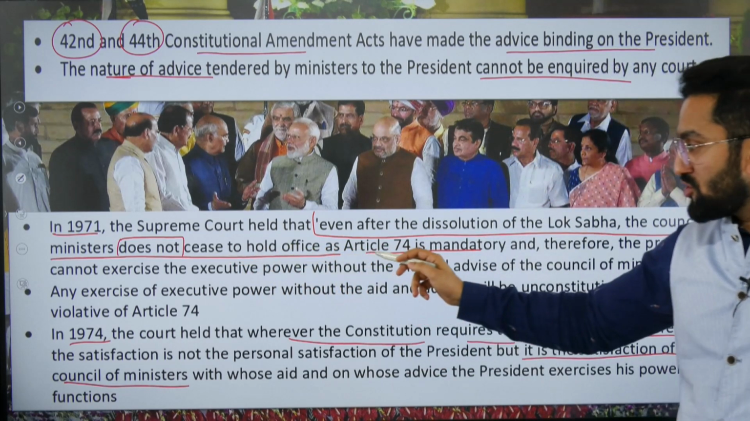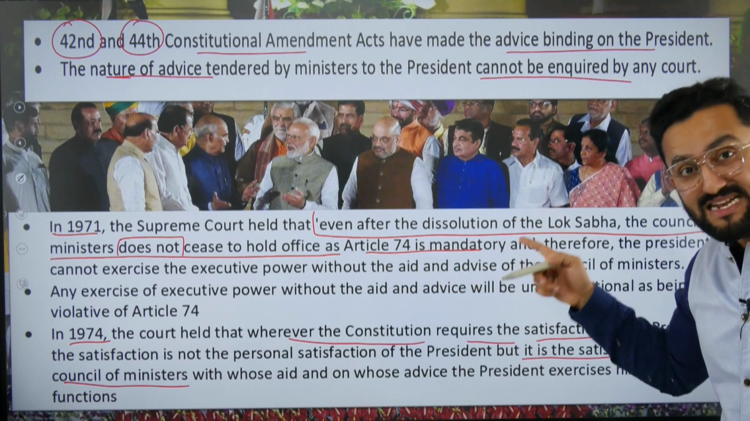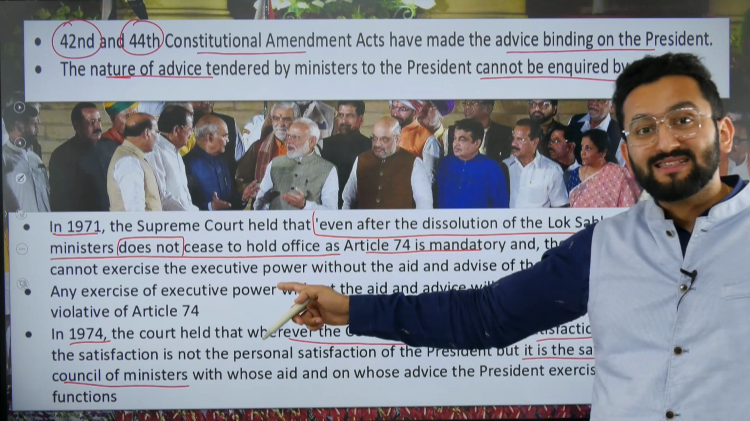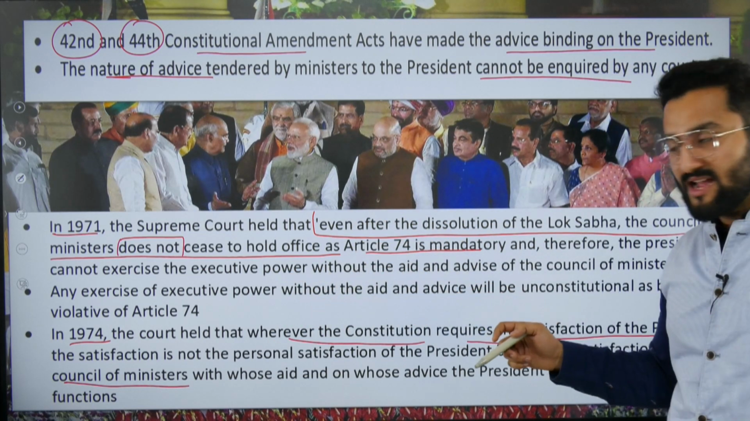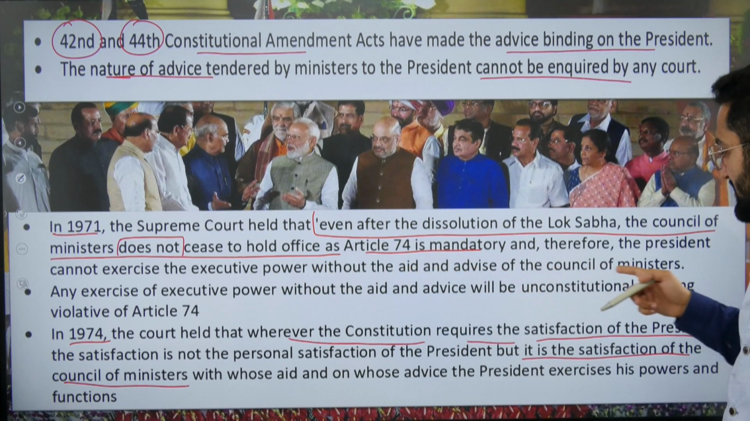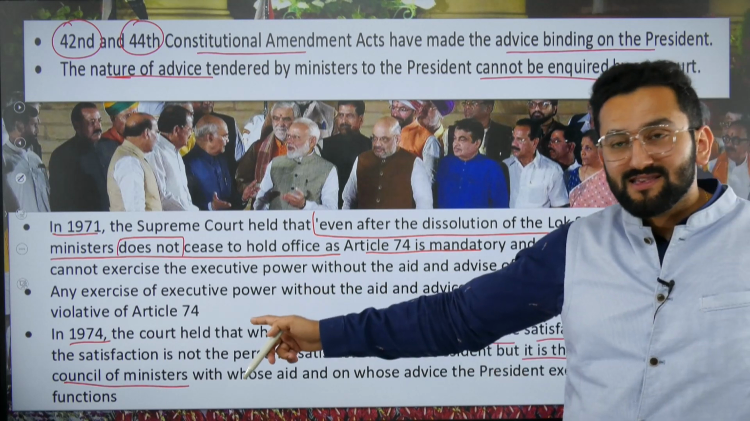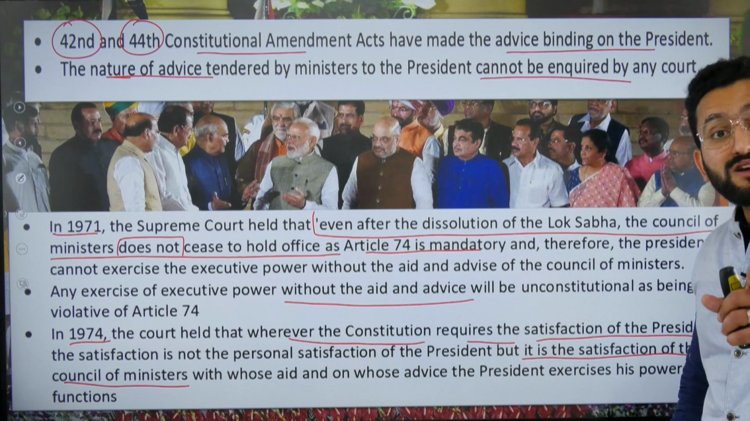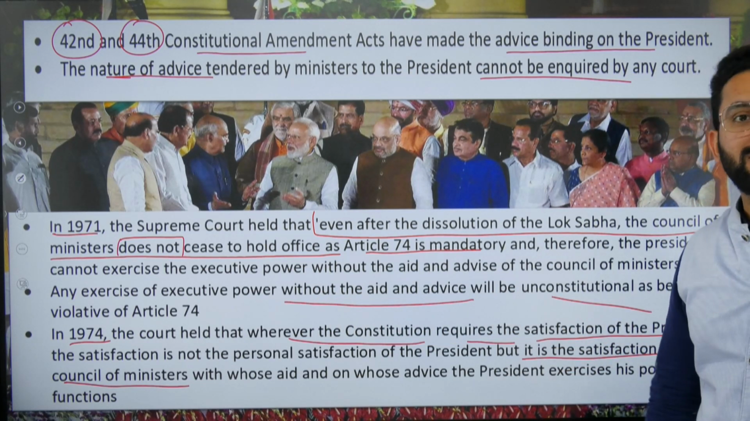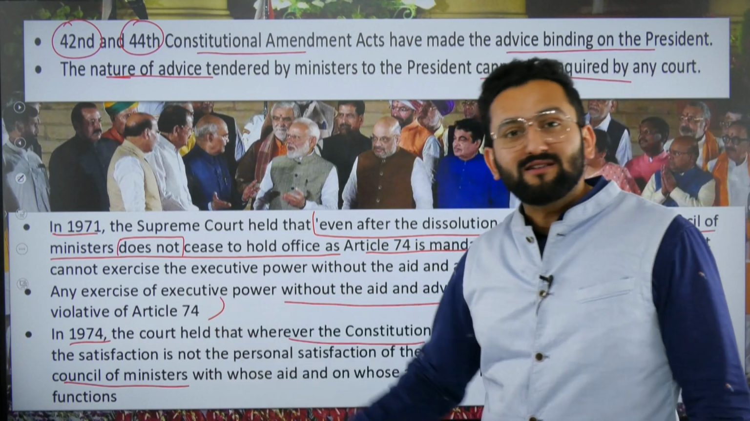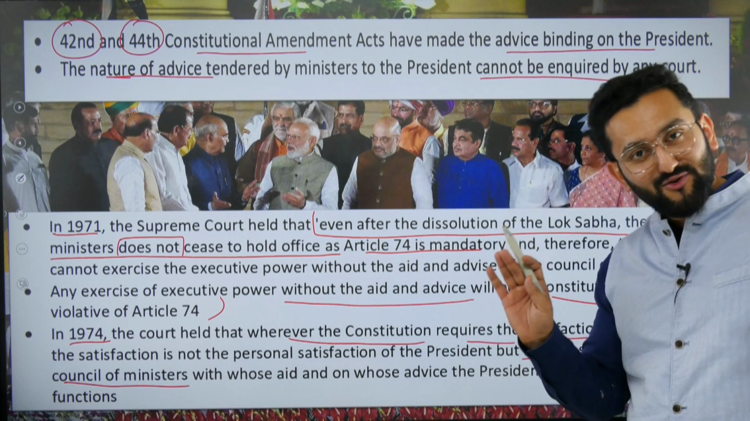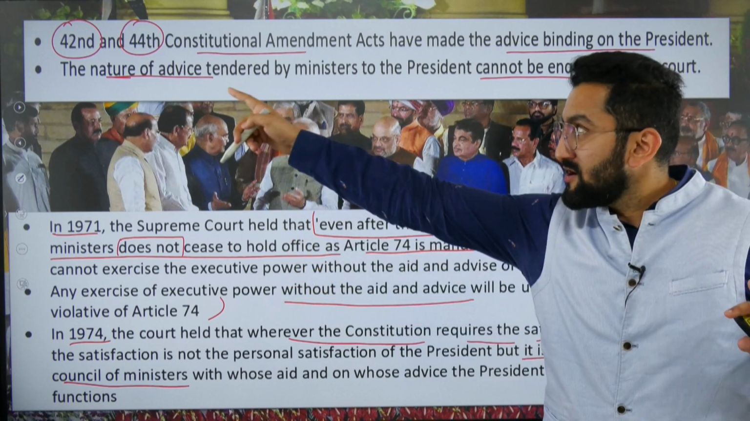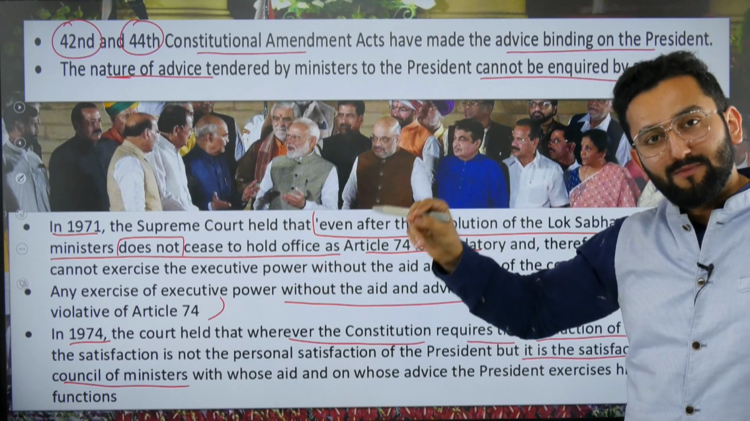It does not cease to hold office. Article 74 is mandatory. Okay? And therefore, the President cannot exercise executive power, like I explained to you, without the aid and advice of the Council of Ministers. Any exercise of executive power without aid and advice will be considered unconstitutional, because as per Article 74. Is it clear to you now? Right? When it comes to aid and advice, please remember Article 74 and the 42nd and 44th Constitutional Amendment Acts.